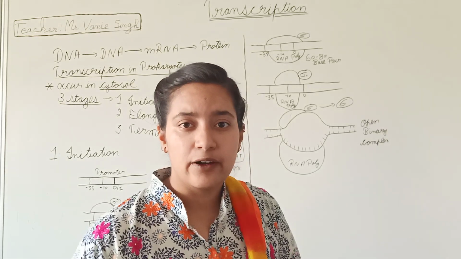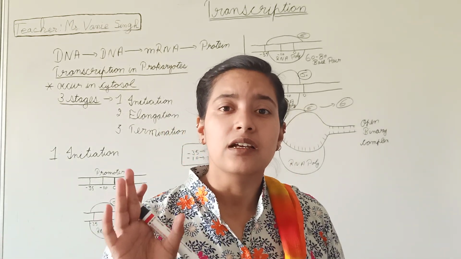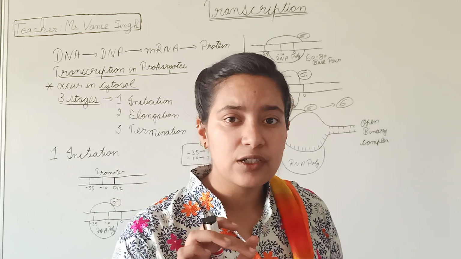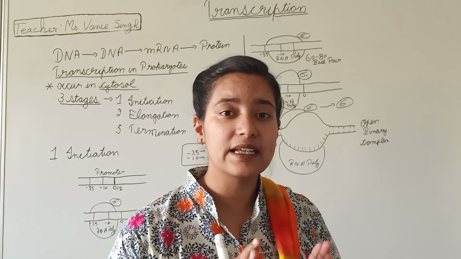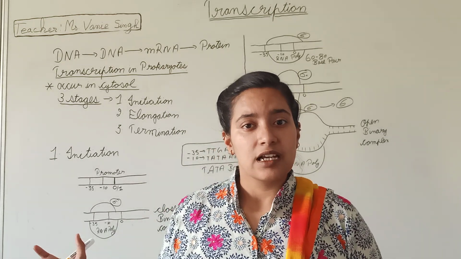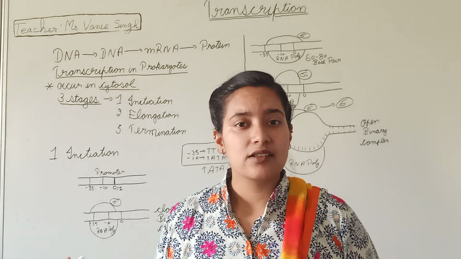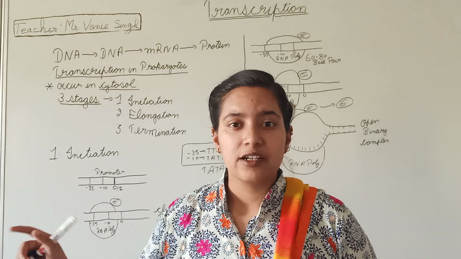As I have told you, the RNA polymerase enzyme and the sigma factor will be able to recognize the promoter sequence. Now it will be getting stretched. Firstly, the RNA polymerase enzyme was covering nucleotides 20 to 30.